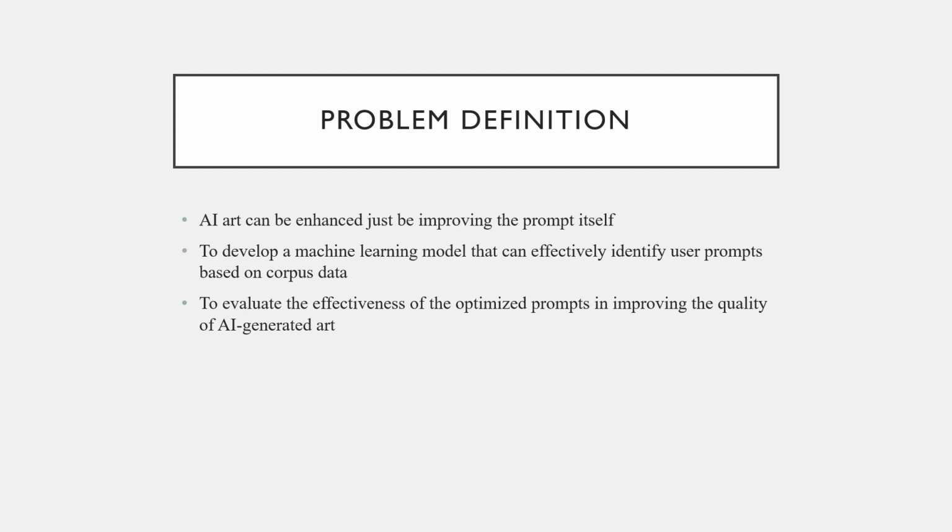Problem definition. AI art can be enhanced simply by improving the prompt we use. We do not need to go too deep into the model. The models themselves are being enhanced by a lot of companies. So I thought, why not just improve the prompt itself? The prompt that the user provides may or may not be ideal for our desired images. So in order to do that, I would like to identify user prompts which are non-ideal and make them into optimized prompts using an optimizer.